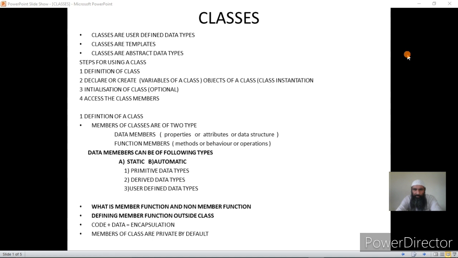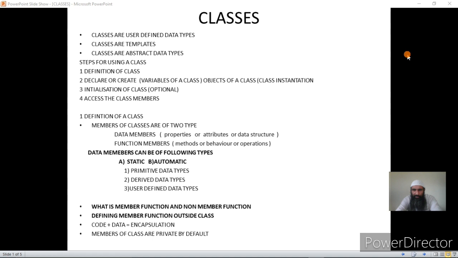For example, when you want to manufacture a particular part, we use vessels, and in those vessels we put the molten iron. Once the molten iron solidifies, it takes the shape of that vessel. So that vessel acts as a template. In short, templates in industry are vessels in which we put any material in molten form, and once it solidifies, it takes the shape of that vessel. So similarly, classes act as templates.